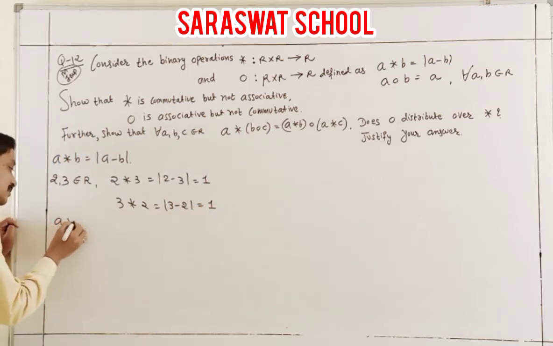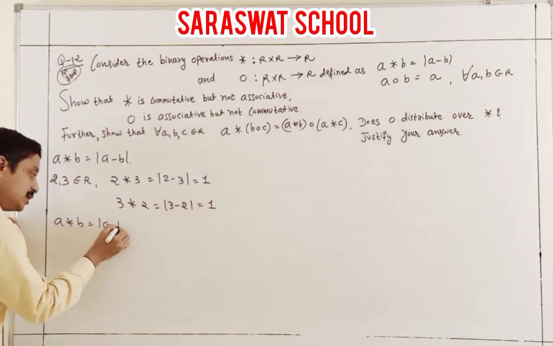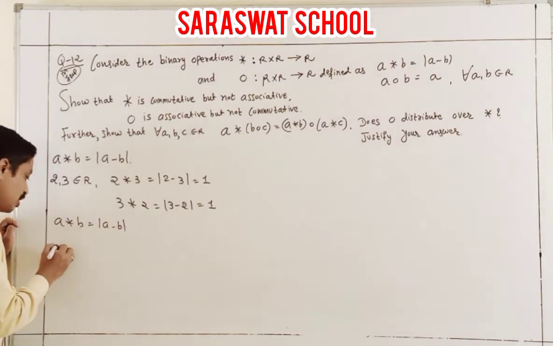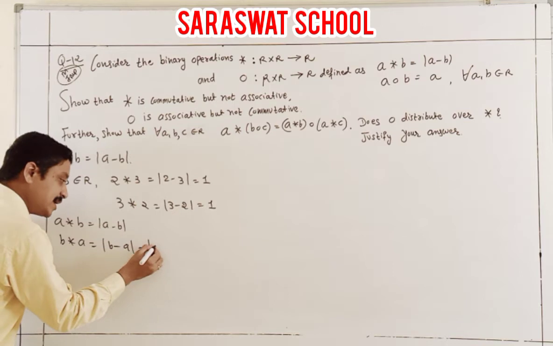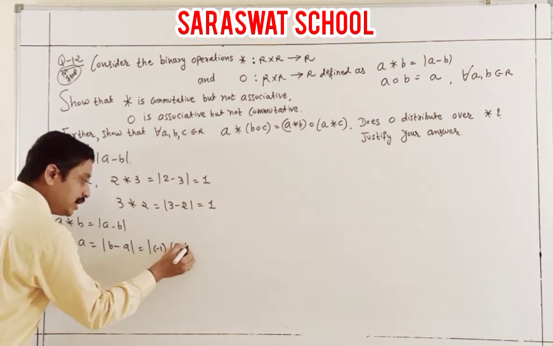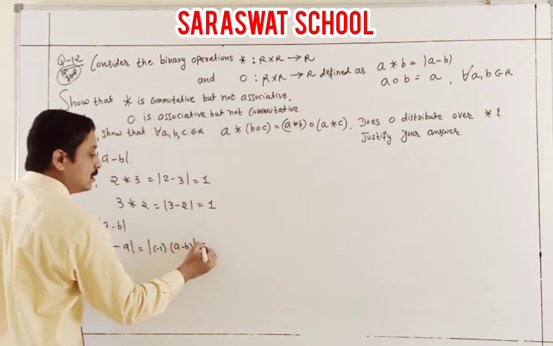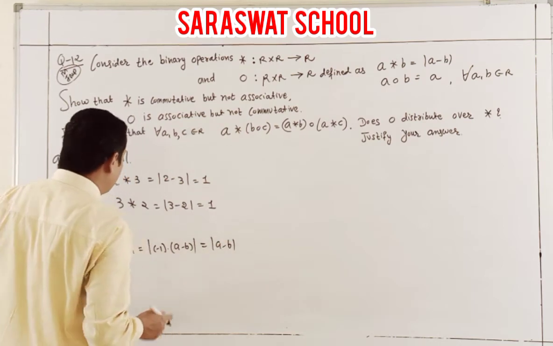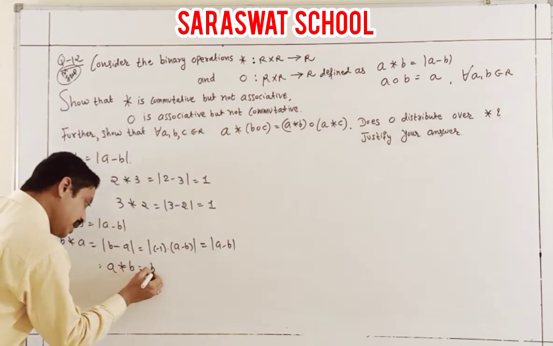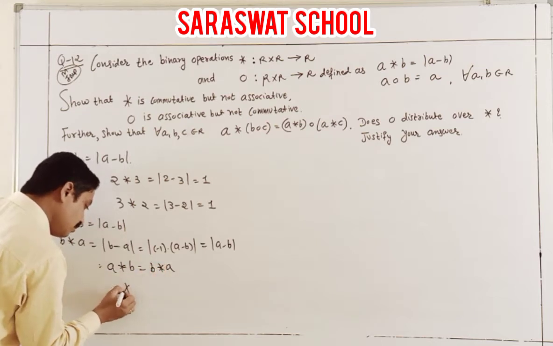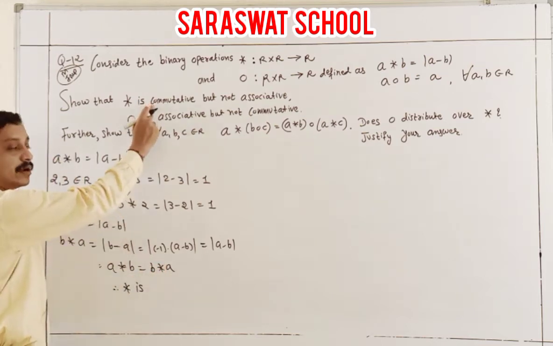Either I explain A binary B is modulus of A minus B, and B binary A is modulus of B minus A. The minus sign is common, so it is the modulus of A minus B. Finally, they are the same. So A binary B is equal to B binary A. Therefore, binary is commutative.